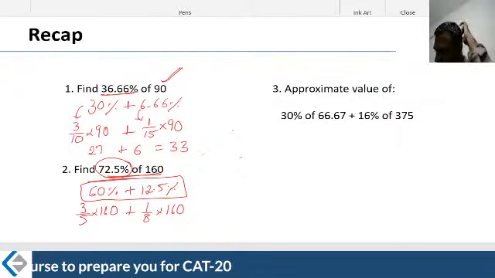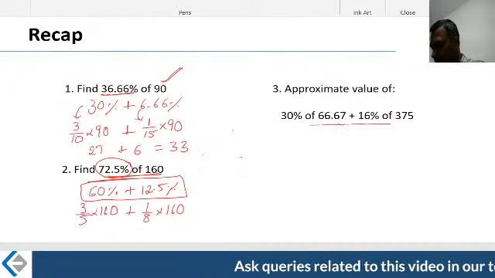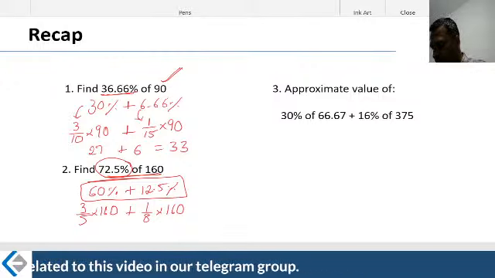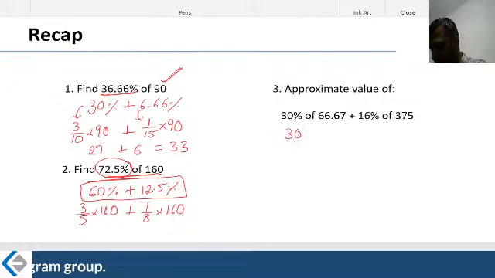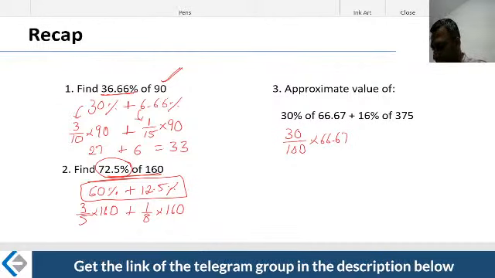Let's take a third example. Approximate value of this. Tell me what is the value of this. Guys, percentage is just a symbol. Now look, what is given to me? 30% of 66.67%. If I were to write it, 30 by 100 into 66.67. I can shift this: 30 into 66.67 by 100.